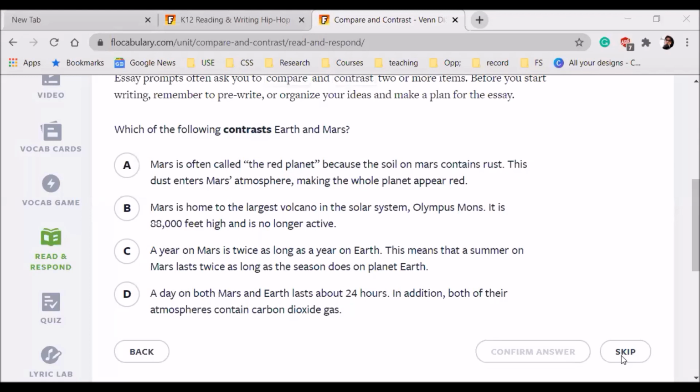Okay, when we're talking about a contrast between two things, we have to see that there is one clearly mentioned difference between both the things. So when we're talking about the first sentence, it's right that it is talking about Mars, one particular quality of Mars, but it does not mention anything about Earth. So how can we say that it is a difference between both? Though we know that Earth is not a red planet, and this might be a difference between Earth and Mars, in this sentence there's no mention of Earth. So this would not be the right answer.